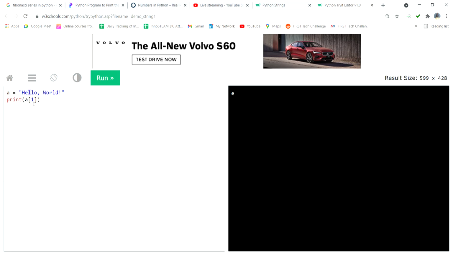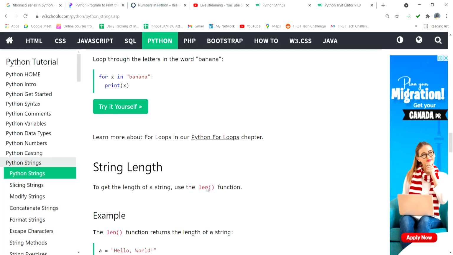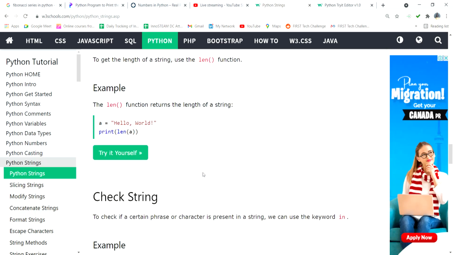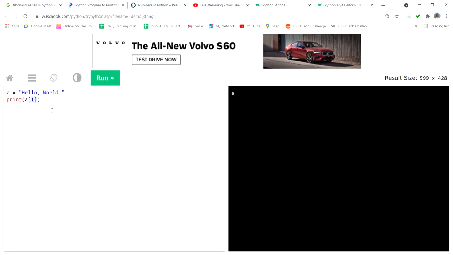Now I can put a of 1. A square bracket of 1 means the array. Array means we can assign a table kind of thing. If there is any example, I will see. I think there is no example. It will be clearly mentioned. If there are any videos, I will share them with you. So h is the 0th and first letters you can mention. The 0th value is h, the first value is e. So a of 1 means we mention e only, and the printing value is e only. Suppose I mention 5. Now what is the output? Can anybody tell?